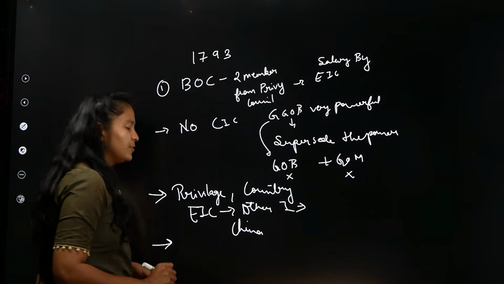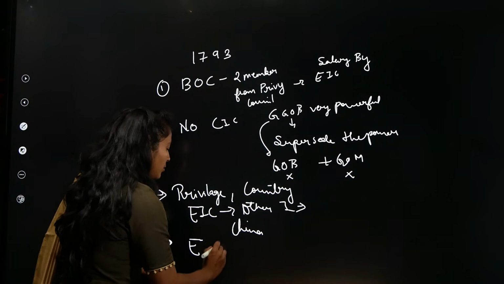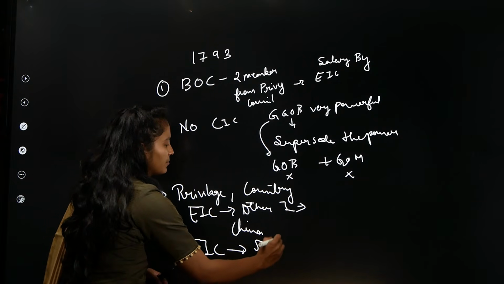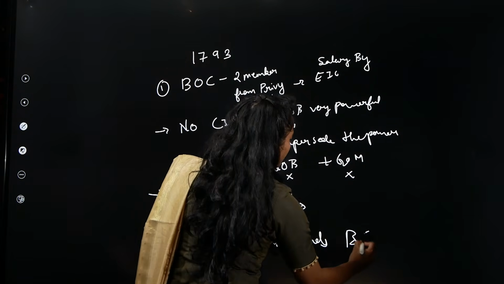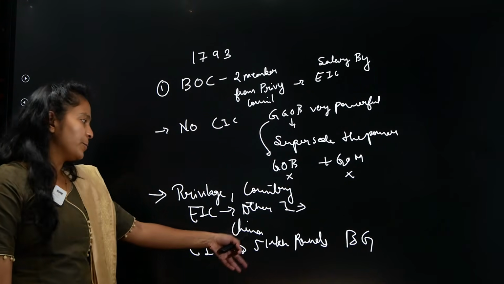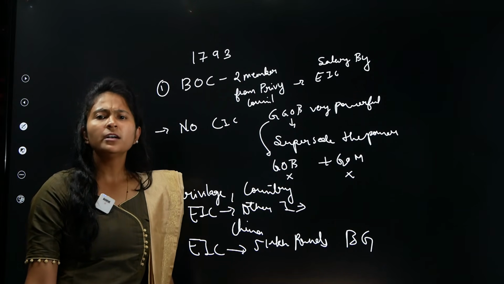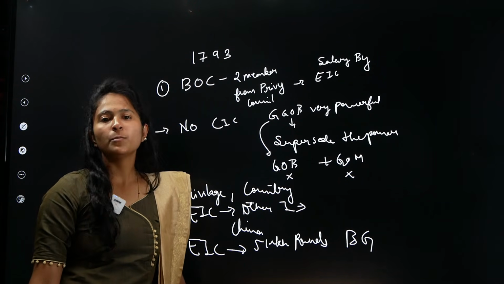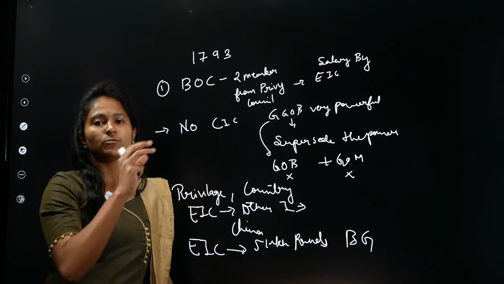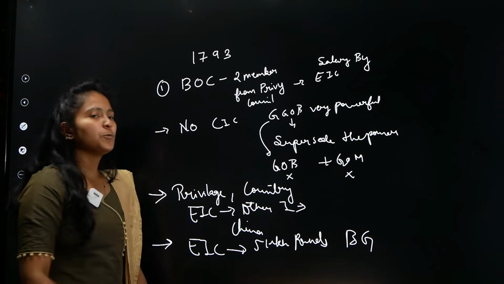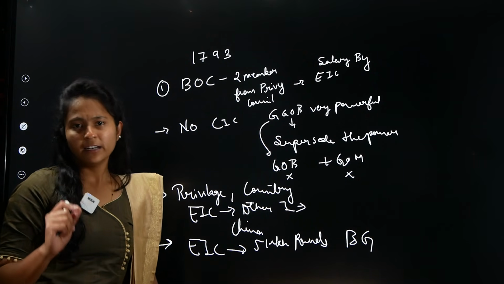Apart from this, last but not least, the East India Company had to give 5 lakh pounds to the British government, so that whatever profit they have won, they have to give to the British government. This is very important. Apart from that, we have seen the sovereignty of the British Crown. Whatever the East India Company is going to capture, the sovereignty is now of the British Crown. This is what we have to understand from the Charter Act of 1793, or the Regulating Act of 1793.